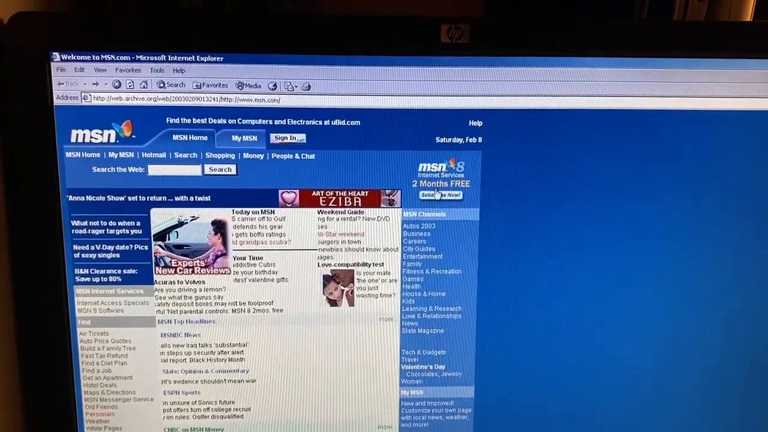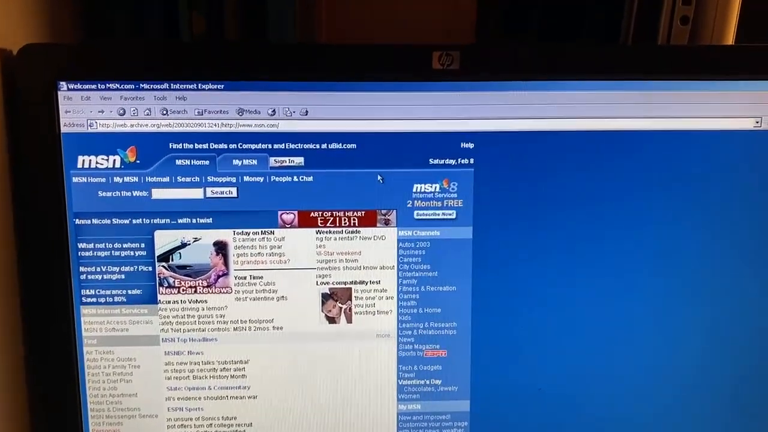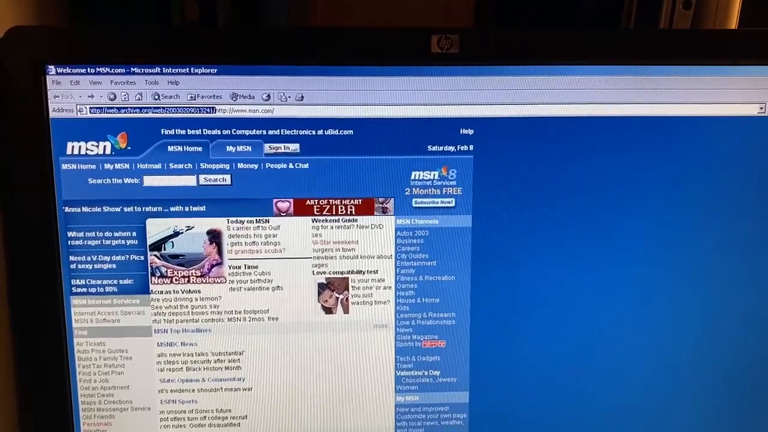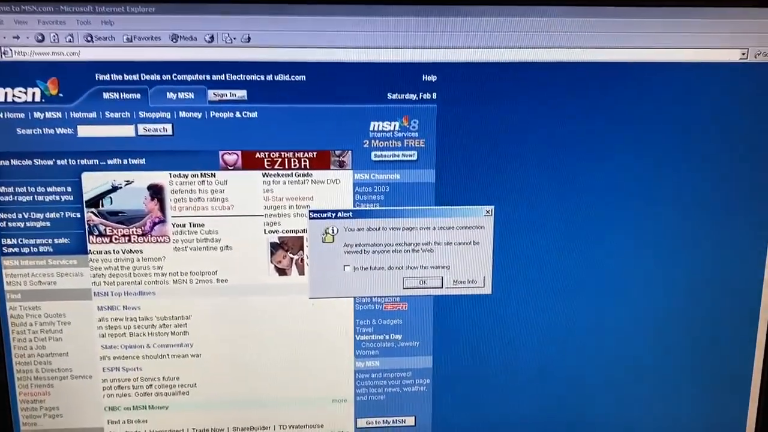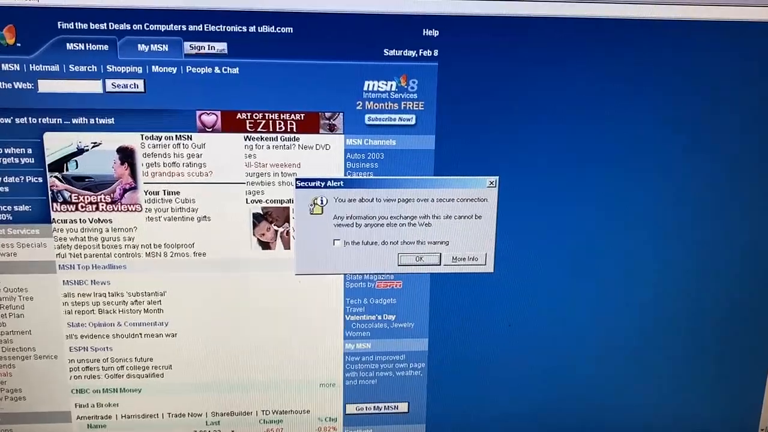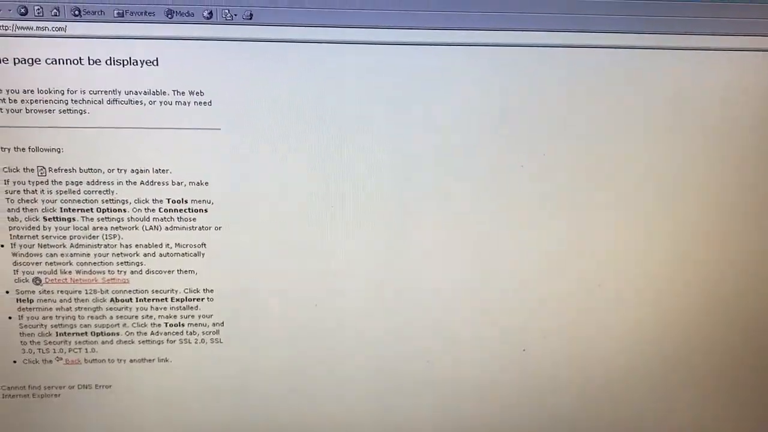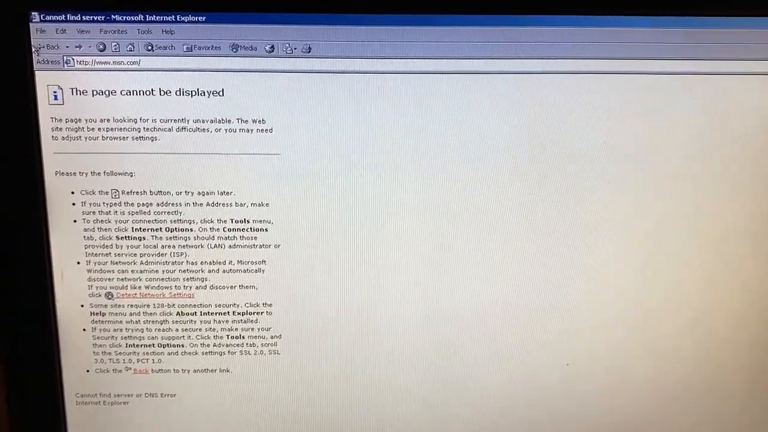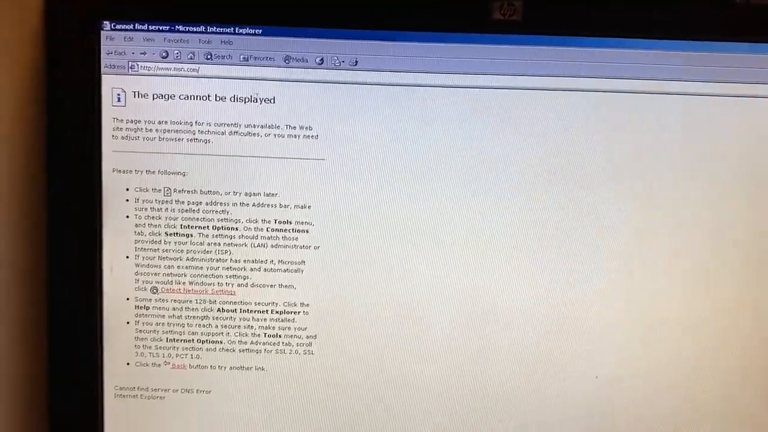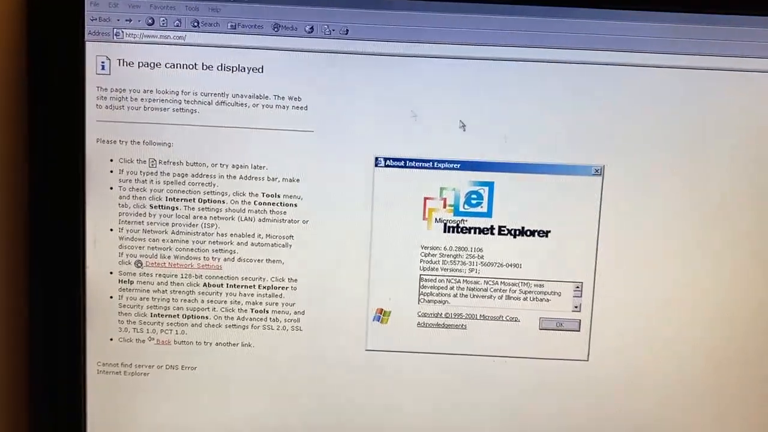Wow, that's not modern. Give me the modern site. You're about to view a page over a secure connection. The page cannot be displayed. I'm guessing Internet Explorer will not work with modern web pages.